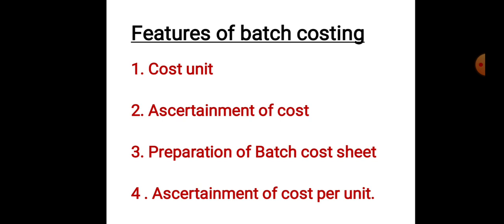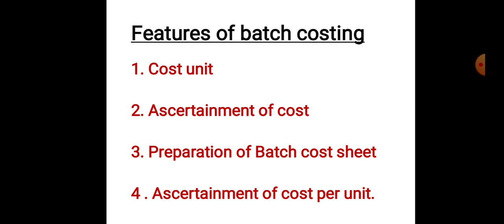Next one is the preparation of batch cost sheet. A separate batch cost sheet is used for each batch and is assigned a certain number by which the batch is identified. Under this we are preparing a separate cost sheet for each batch.